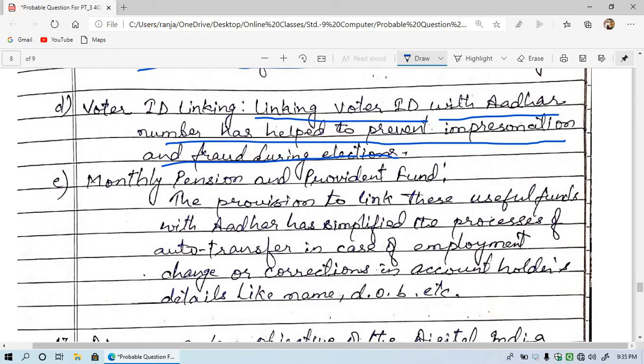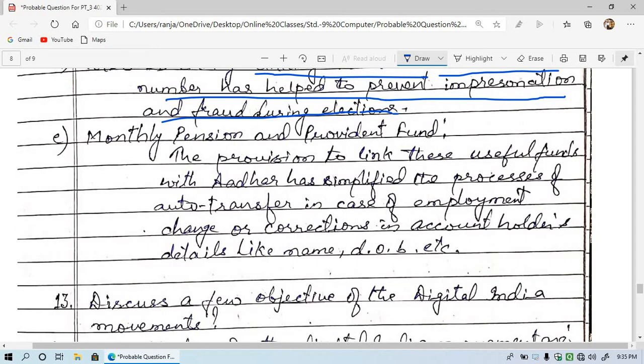And the last one, that is the fifth one, is monthly pension and provident fund.